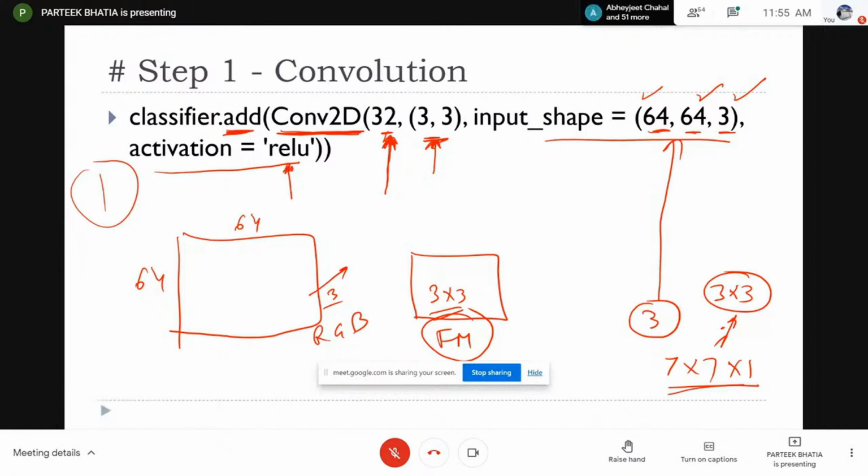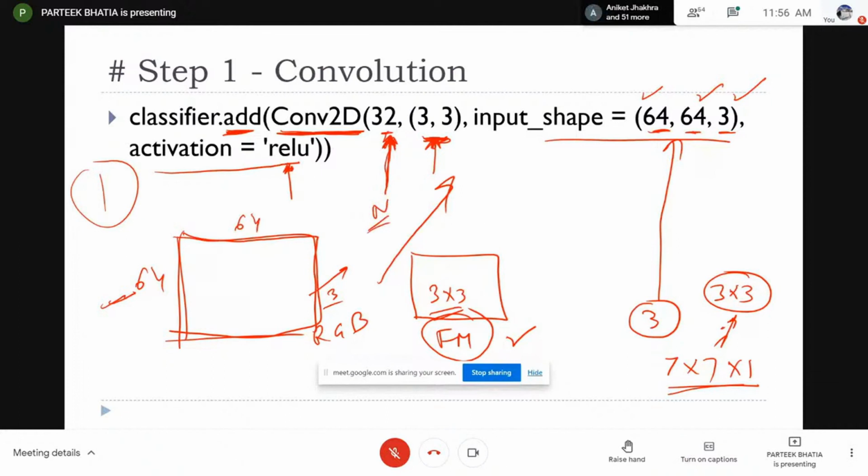So we are just telling the same thing, that yes, we have an input image of 64 rows, 64 columns. We are considering a color image, so that's why it is 3. Then I have to give the feature detector size. So the feature detector size is 3 into 3. Now you know that I have to use multiple feature detectors. So here I am giving a number for this. I want 32 feature detectors.